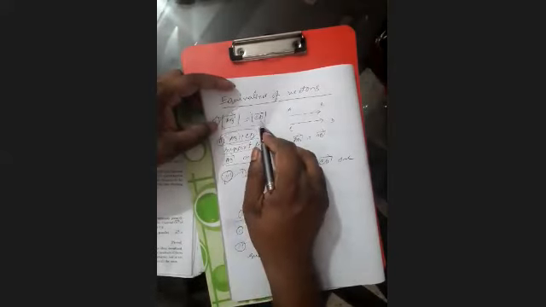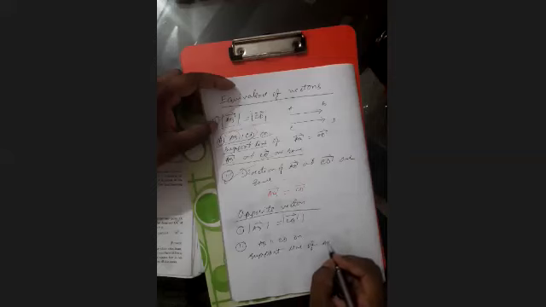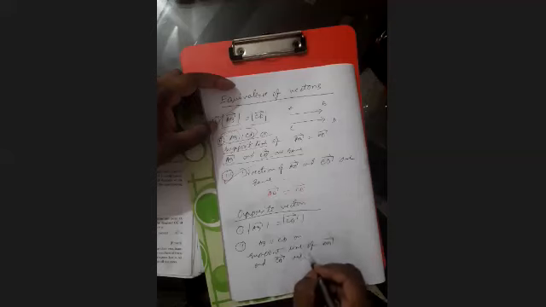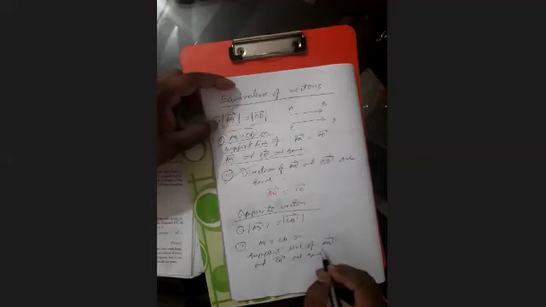First condition was the magnitude of vector AB and the magnitude of vector CD are equal. Second condition is AB parallel to CD, or the support lines of vector AB and vector CD are the same. Clear? Second condition is AB parallel CD and the support line of AB and CD are same.